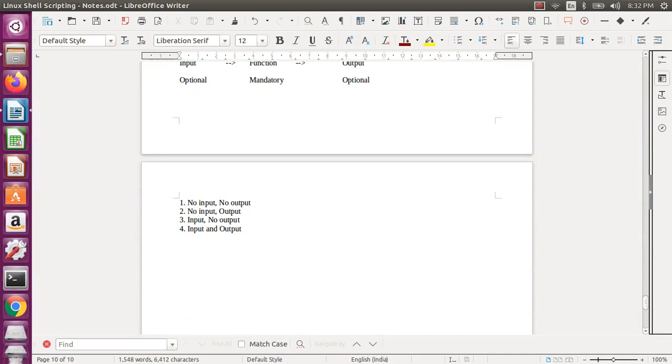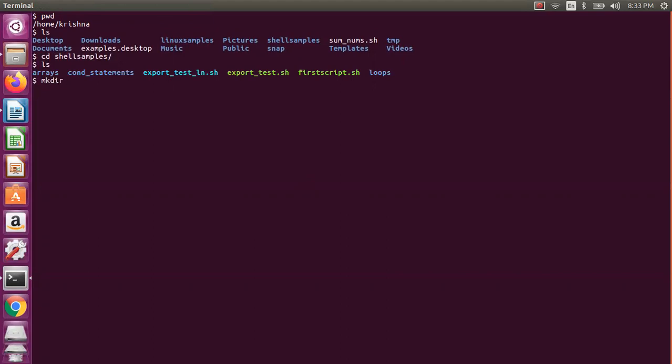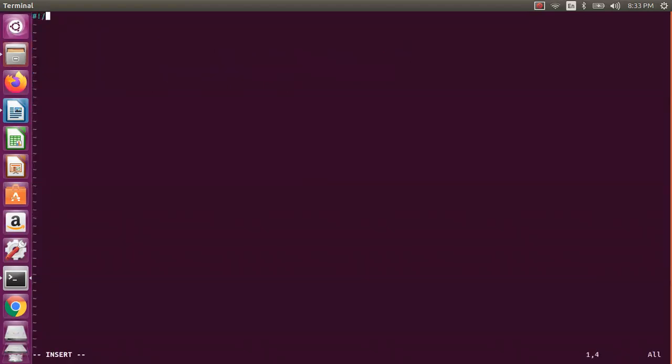So let me open a terminal and let us go to the shell samples. Okay, let us create something called functions. Let me go to the functions. Now, before doing this no input no output, let us write the multiplication table program. So we will have user input also, you can do. So I say echo multiplication table. Once we see this program, then we will see the function input and output.